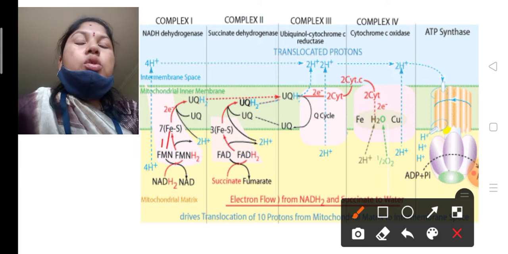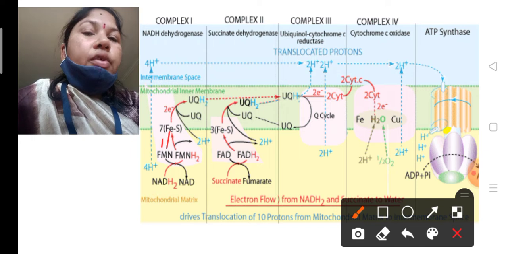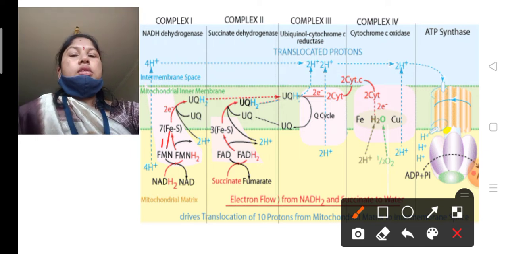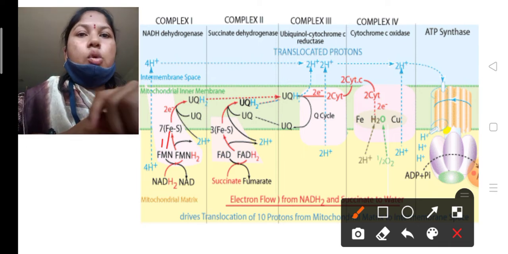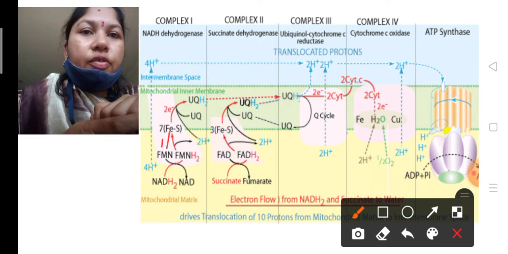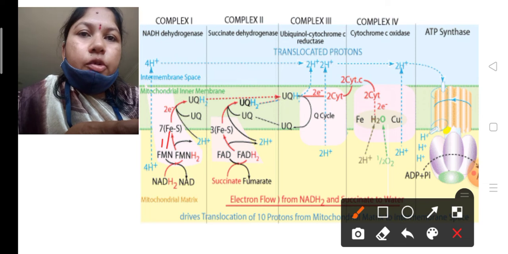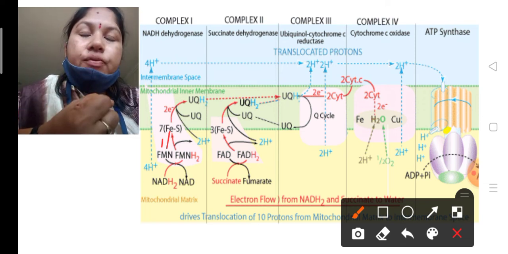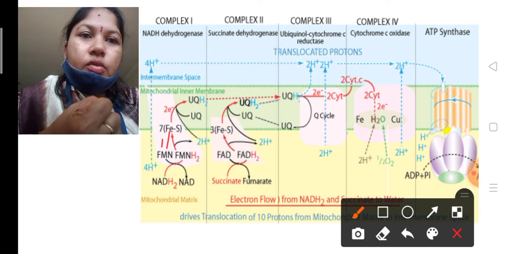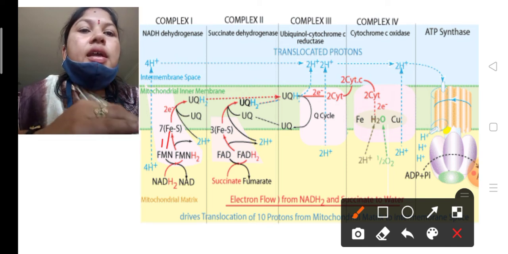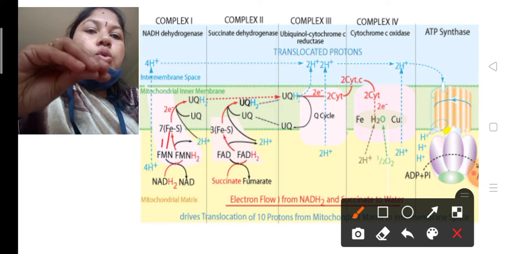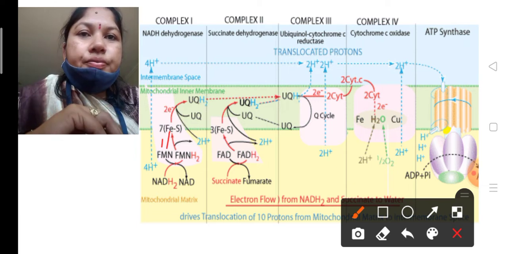The 2 electrons are attracted by the iron sulfur protein again. As already told, complex 2 also has one iron sulfur protein. That iron sulfur protein receives the electrons from FADH2, and then donates the electrons to ubiquinone.